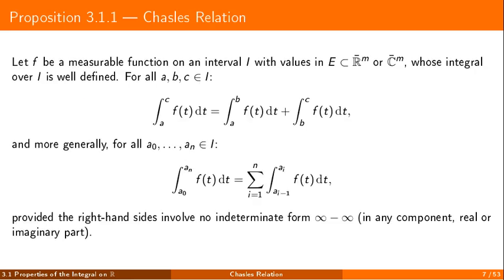The Chasles relation says, simply, that integrating from one point to another can be split through any intermediate point. Thanks to the oriented notation, it holds whatever the order of the 3 points. It applies to any measurable function whose integral is well defined, real or vector valued. With one caveat the slide makes precise. The pieces must not combine into an indeterminate infinity minus infinity. The general many-point version follows by the same principle.